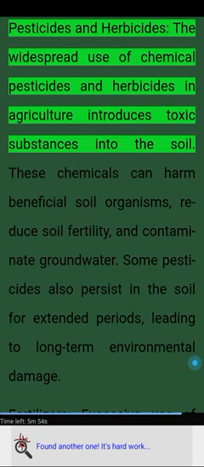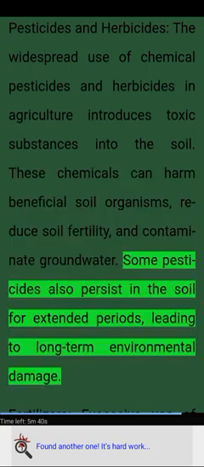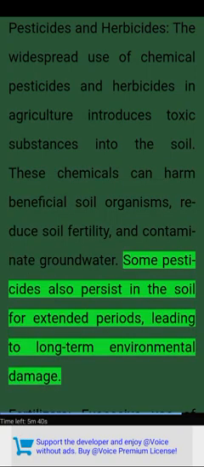Agricultural practices. Pesticides and herbicides. The widespread use of chemical pesticides and herbicides in agriculture introduces toxic substances into the soil. These chemicals can harm beneficial soil organisms, reduce soil fertility, and contaminate groundwater. Some pesticides also persist in the soil for extended periods, leading to long-term environmental damage.